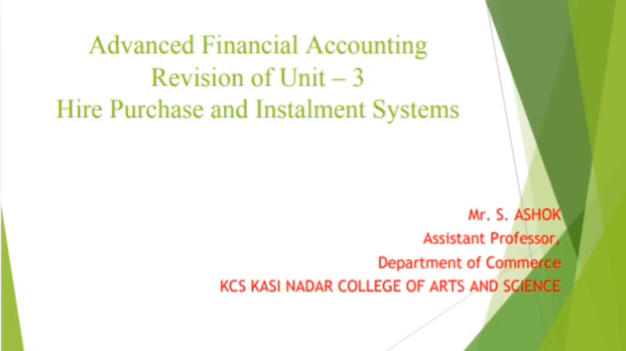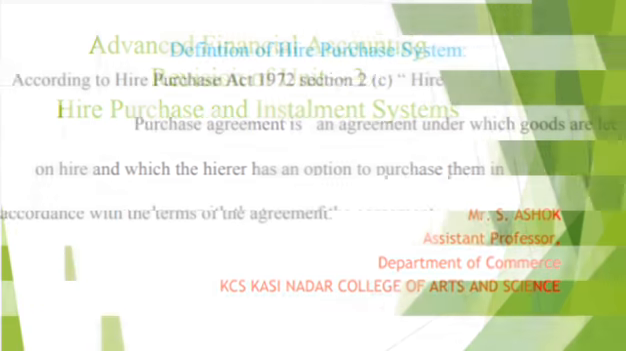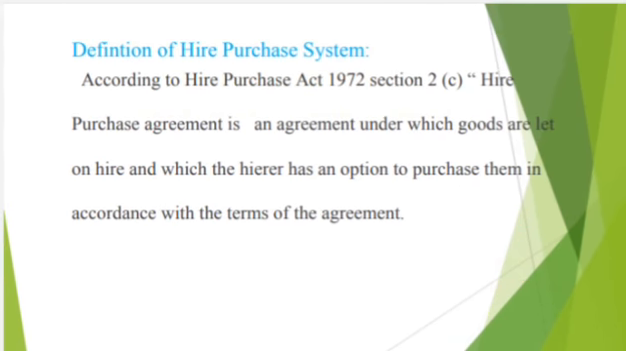In this video, I am going to explain about hire purchase and installment purchase. Let us understand the definition of hire purchase system. According to Hire Purchase Act 1972, Section 2, Subsection C, a hire purchase agreement is an agreement under which goods are let on hire and the hirer has the option to purchase them in accordance with the terms of the agreement.